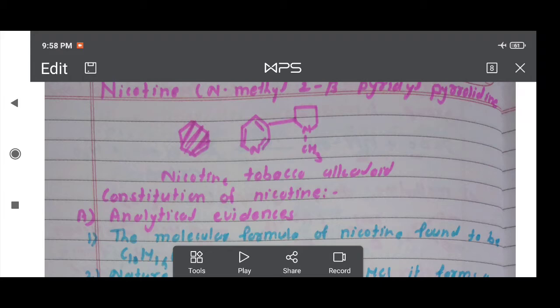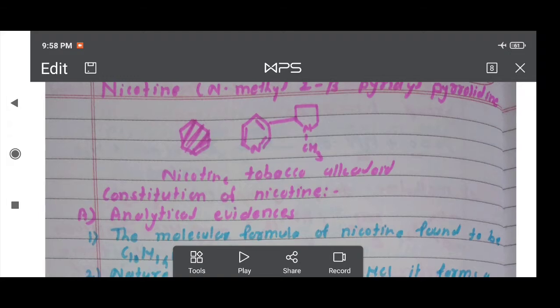In free form, it is levorotatory, with a degree of rotation of minus 168 degrees, but its salts are dextrorotatory. Nicotine is extremely poisonous. A dose of 50 milligrams is enough to kill a man within a few seconds. It paralyzes the nervous system including respiratory control centers.